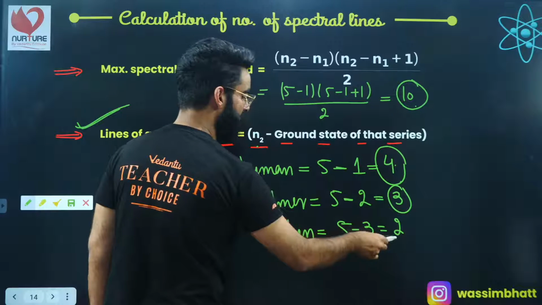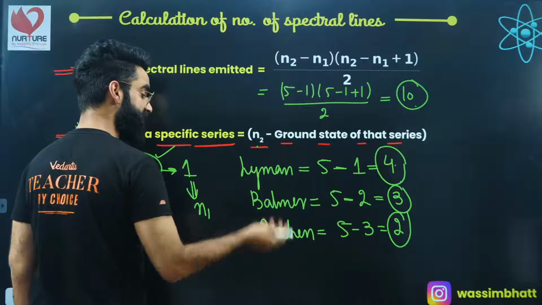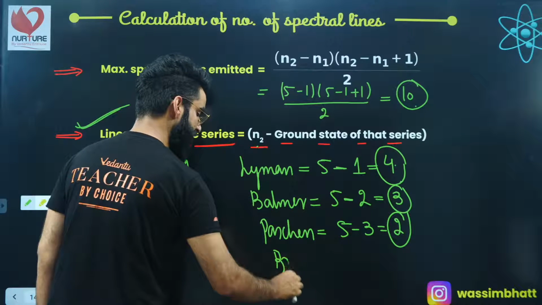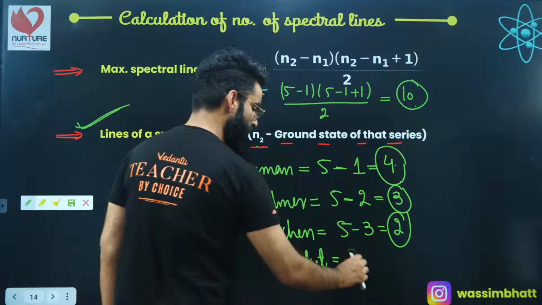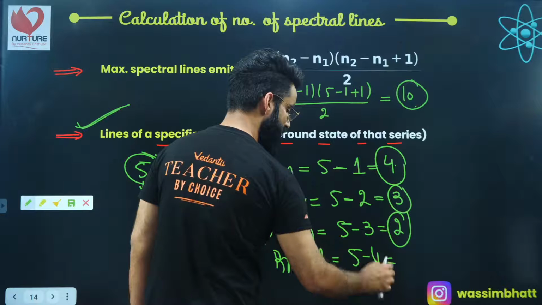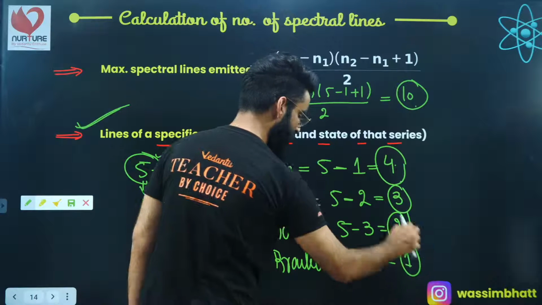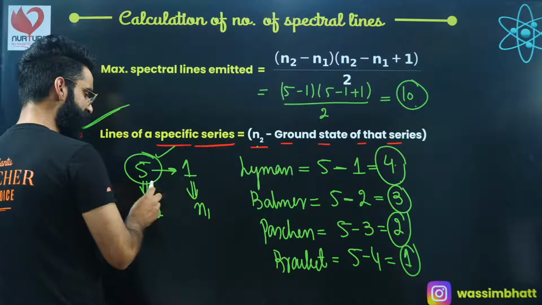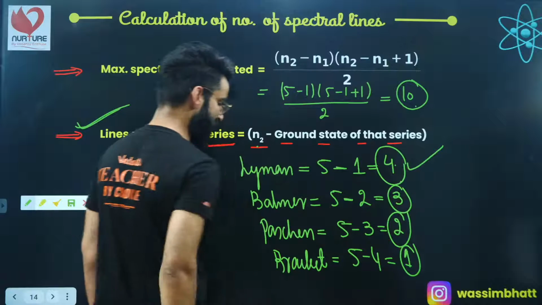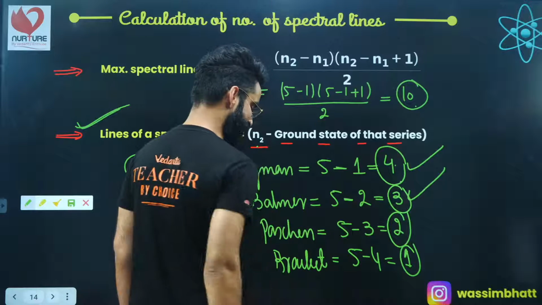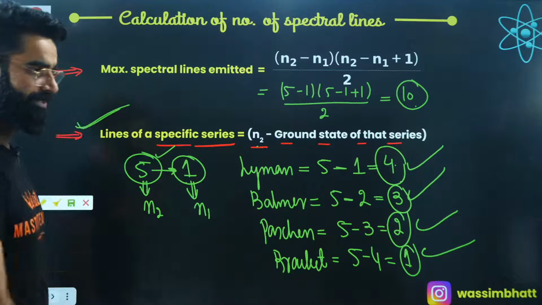4 plus 3 plus 2 is 9, so one line is missing. Which is that? Let's check. After Lyman, Balmer, Paschen comes Brackett. N2 value is 5, the lower energy state is 4, so the value comes out to be 1. So when the electron makes a transition from 5 to 1 in case of hydrogen, 4 Lyman series spectral lines will be obtained, 3 Balmer, 2 Paschen, and 1 Brackett, right?